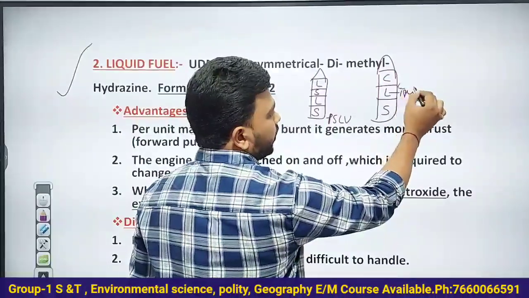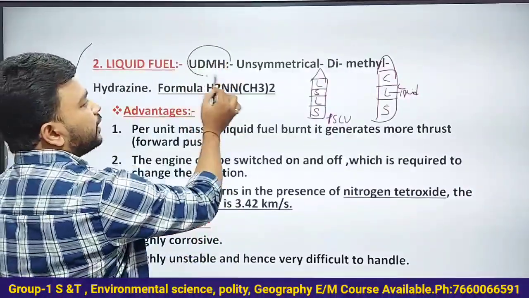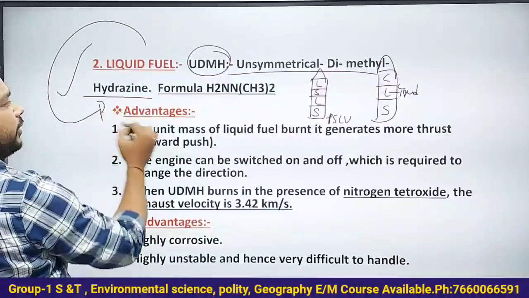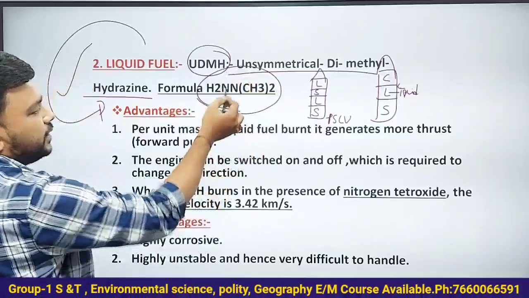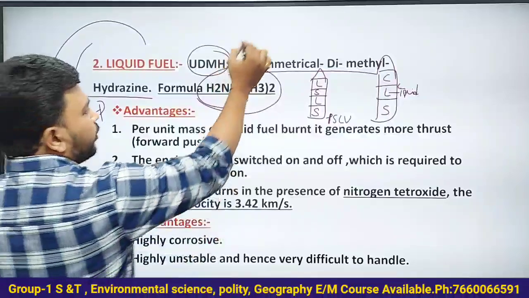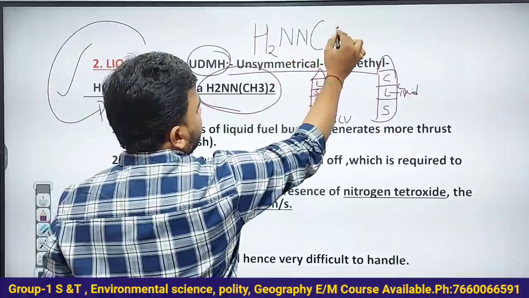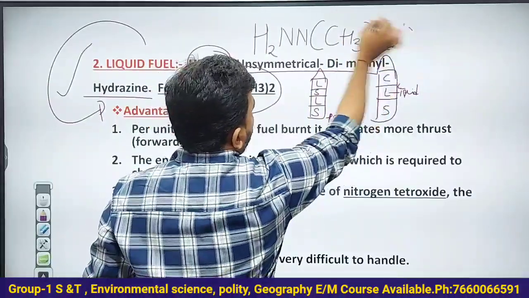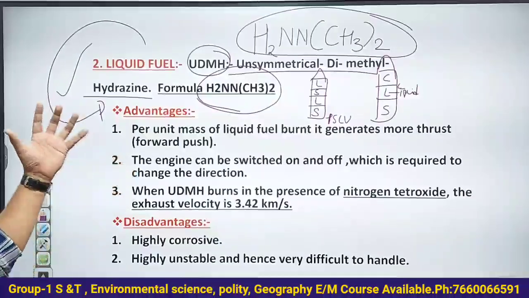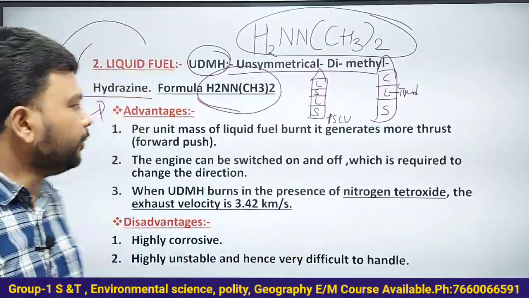So what are the liquid fuels that are used by ISRO? Unsymmetrical dimethyl hydrazine is the liquid fuel used by ISRO. Its formula is H2NN(CH3)2. You write it as H2, double N, then bracket CH3, then 2. This is the unsymmetrical dimethyl hydrazine liquid fuel used in the PSLV and GSLV liquid stages by ISRO.